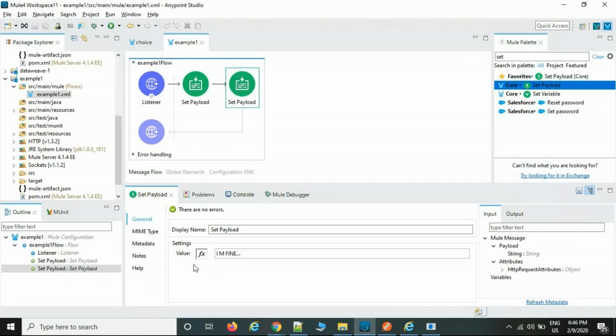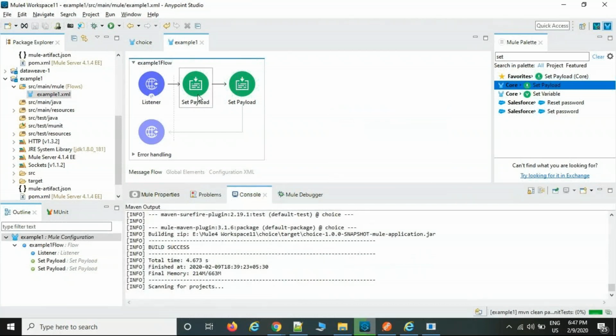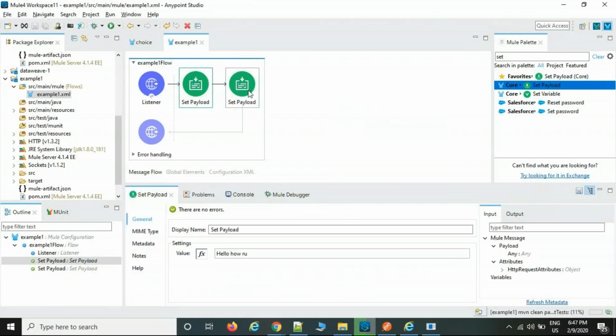If we run this flow, this is the final output, because payload data is always overriding. Please remember, payload data is always overriding, and the latest payload is the final output.